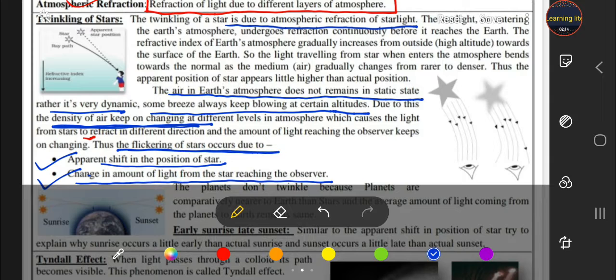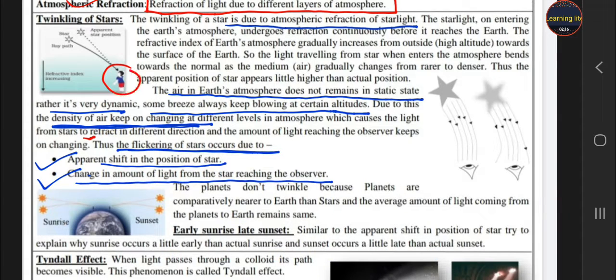Here you see the diagram also, students. An observer sees an apparent position upward and the actual position of the star downward. Due to this change in the position of the star at different altitudes, due to the density changes of the air, which is called atmospheric refraction, the star appears as twinkling or flickering.